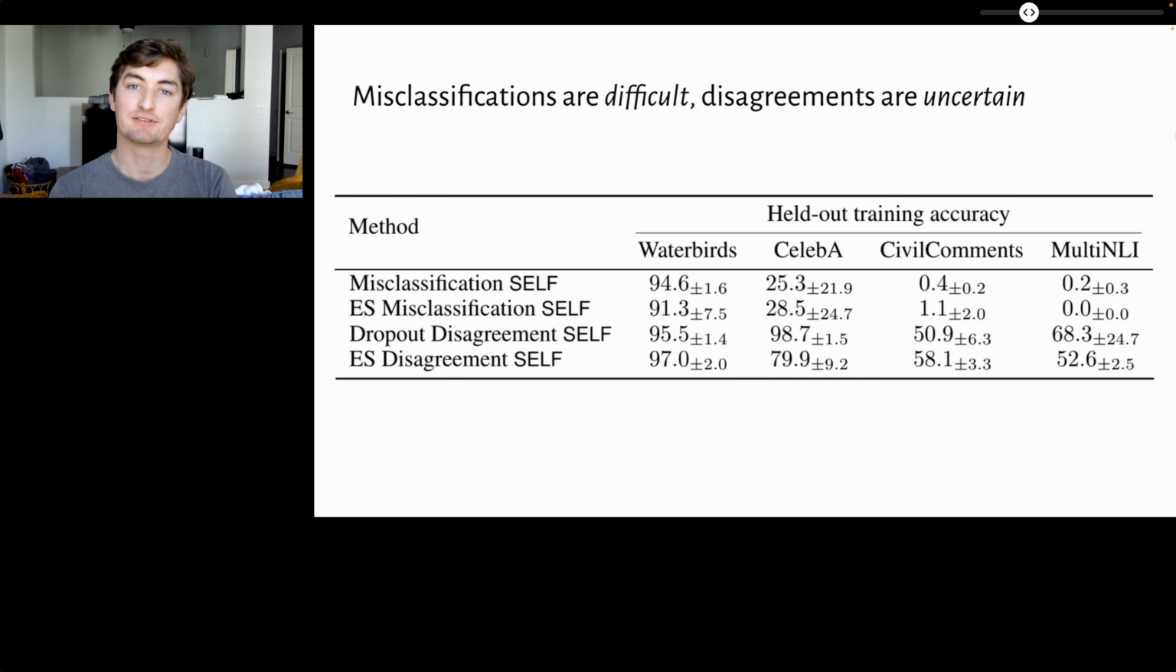Second, we hypothesize that misclassifications are difficult while disagreements are uncertain. In particular, the held-out training accuracy of the misclassification methods is very low, evidence that misclassifications are too difficult to learn without modifying the features.